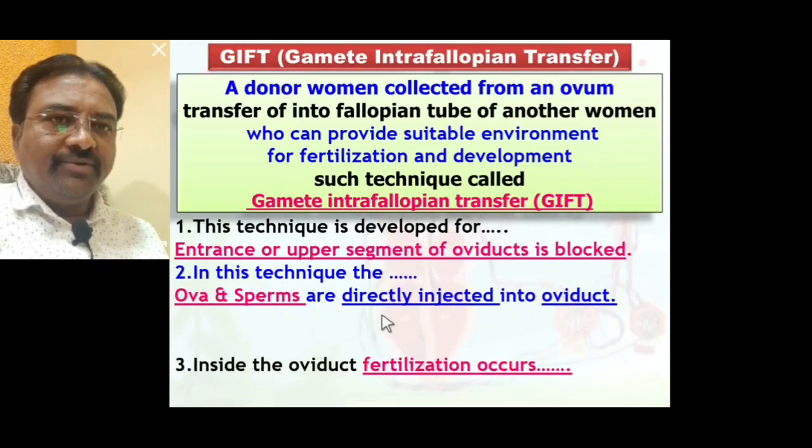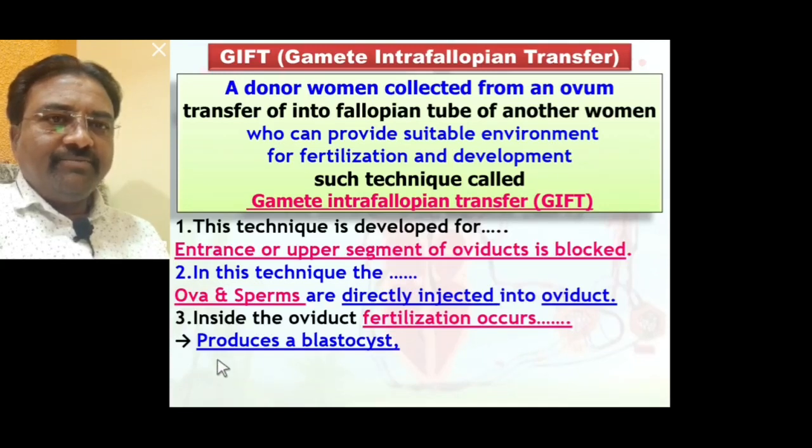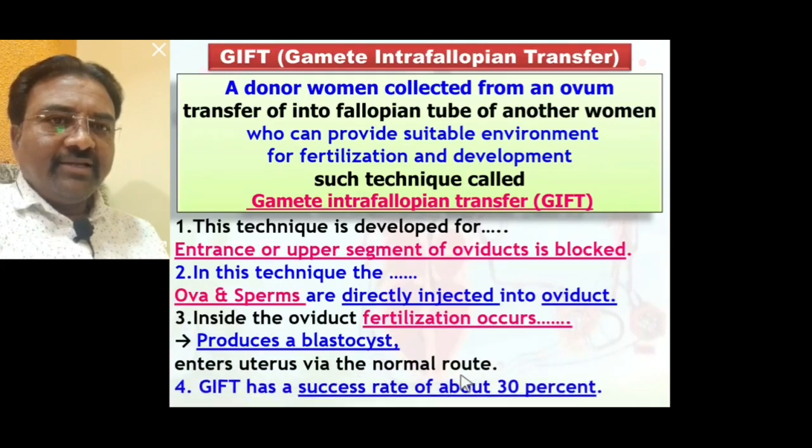So in the oviduct, the fertilization process occurs, and in the oviduct a blastocyst is produced, and such a blastocyst enters the uterus via the normal route, and due to this the problem of the blocked entrance or upper segment of the oviduct is solved.